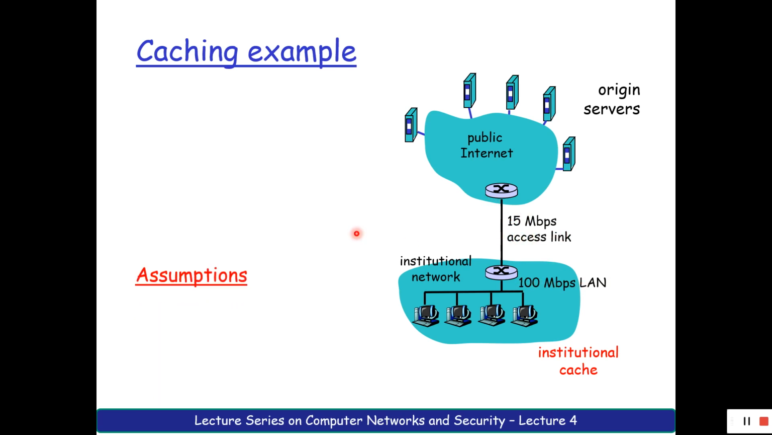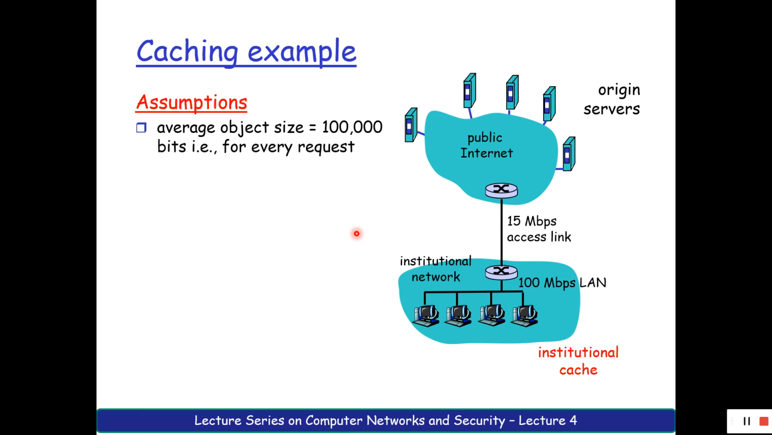Now let us have certain assumptions. The first assumption is that I have an object to access from the original server, of size approximately 1 MB for every request. If this machine sends a request for that object, it has to get 1 MB of data. Similarly, if this one requests, I have 1 MB of data, and if the fourth machine requests, even then I should have 1 MB of data. So for every request, an object of size 1 MB moves from the original server to the client.